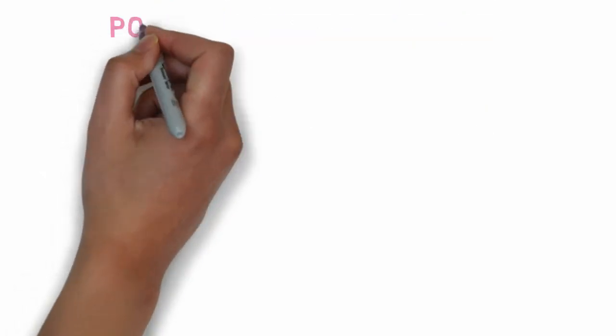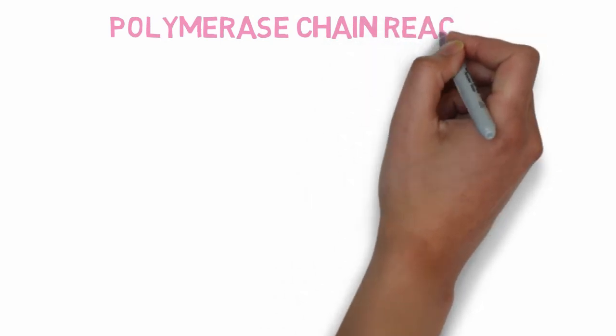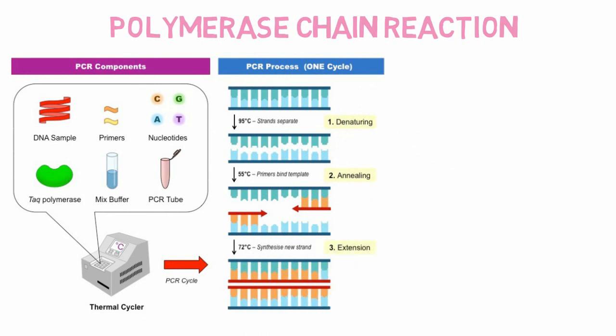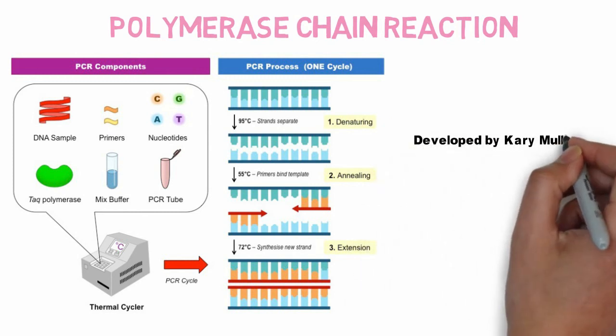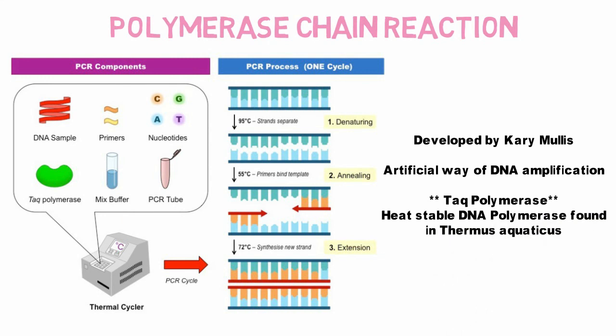And to apply these technologies, we need to get enough copies of the desired gene, and to do so, we need a tool that can copy the DNA artificially. This is known as a thermal cycler, and the process involved here is known as PCR. It was developed by Kary Mullis. With the help of a specialized polymerase, the DNA can make its own copy.